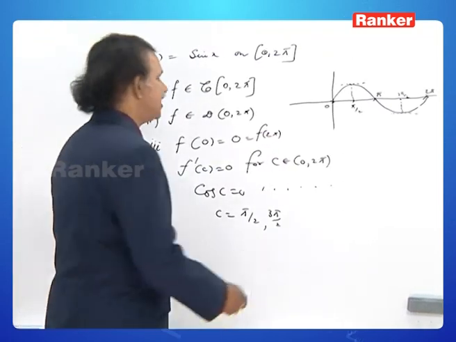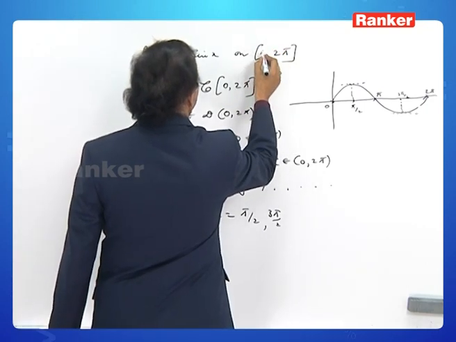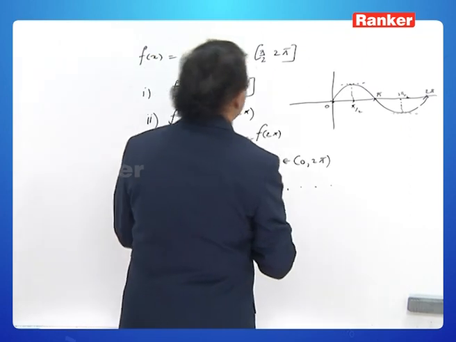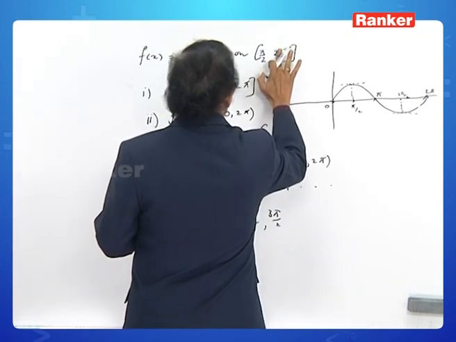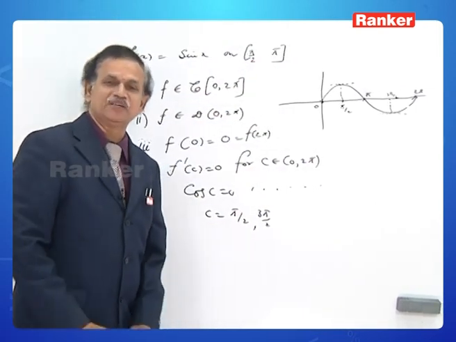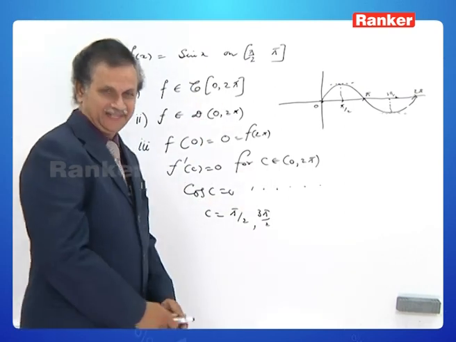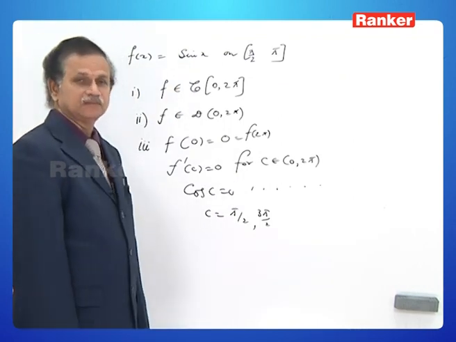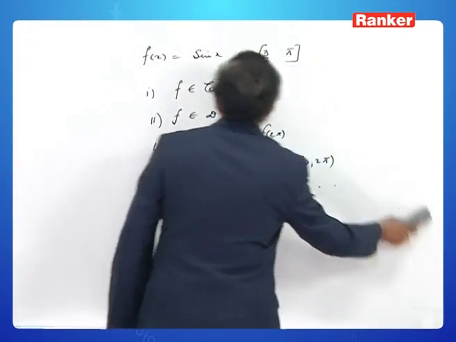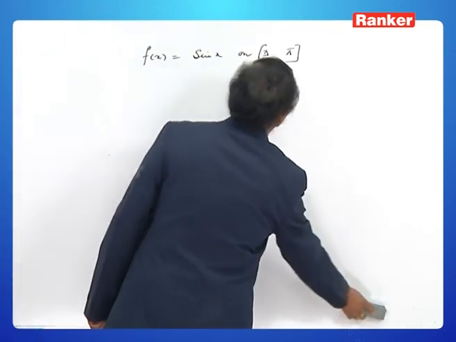Well, if I change the domain like this, can you apply Rolle's mean value theorem for f of x equal to sin x now? Between pi by 2 and pi. Clearly f of x equal to sin x is continuous. F of x equal to sin x is derivable also. First two conditions of Rolle's mean value theorem are clearly satisfied. What do you say about the third condition?